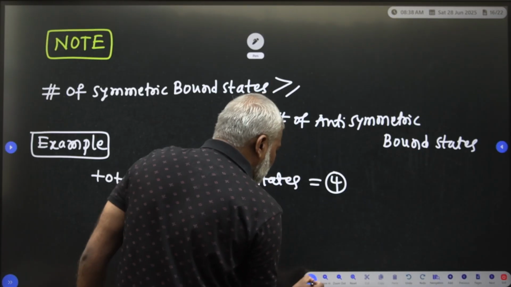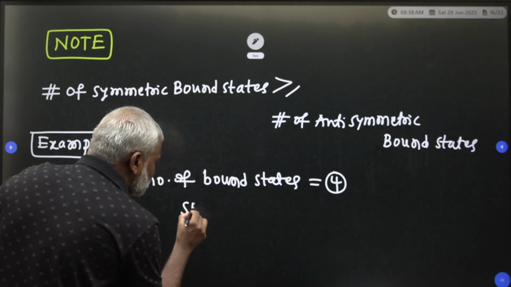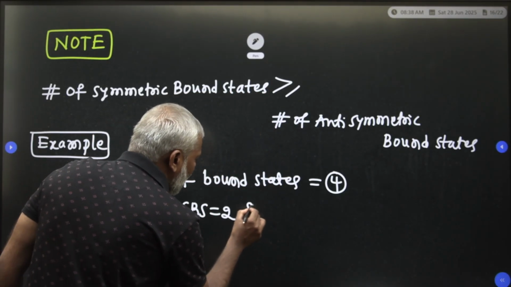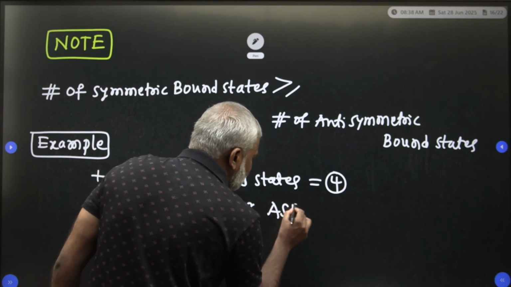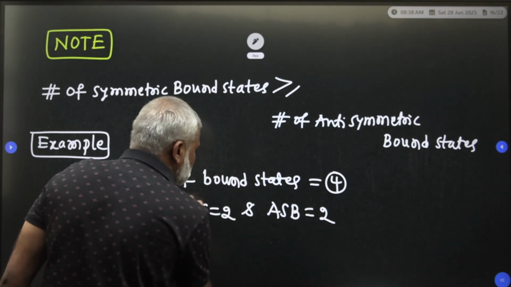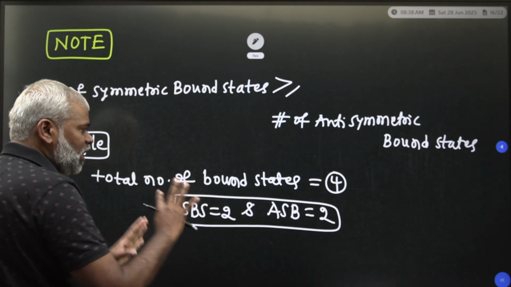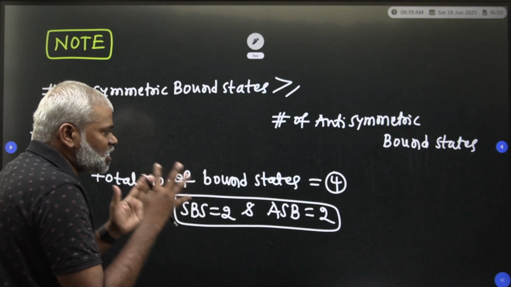If it is 4, what will happen? Two symmetric bound states and two anti-symmetric bound states can exist, because the total number of bound states is 4.